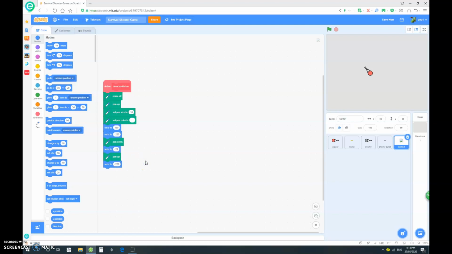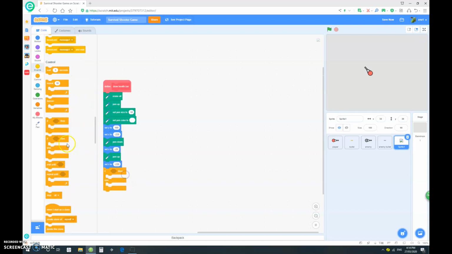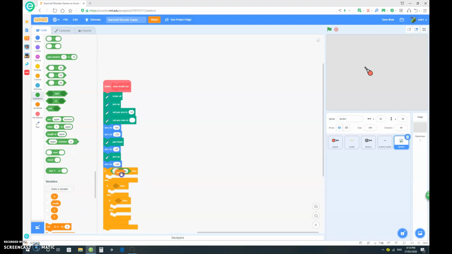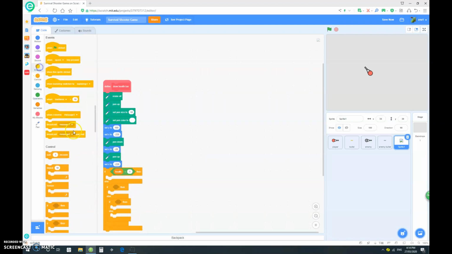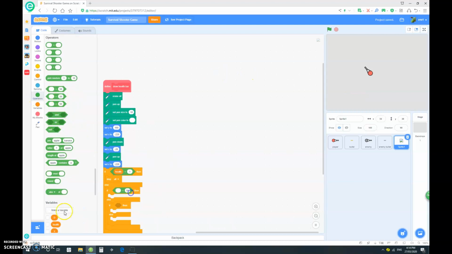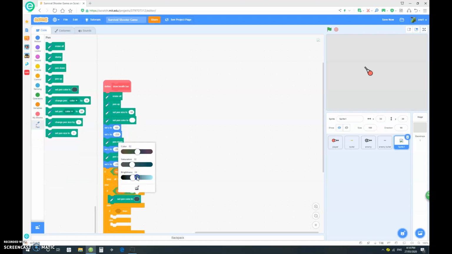Okay, so go into events, and again, if else, if else, if else. If our health is smaller than 1, let's just for now stop all. If our health is smaller than 1, we just want to stop the game. If our health is lower than 17, let's set pen color to red, so it makes it red.